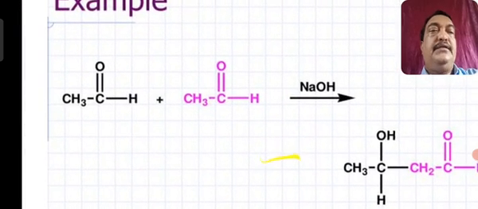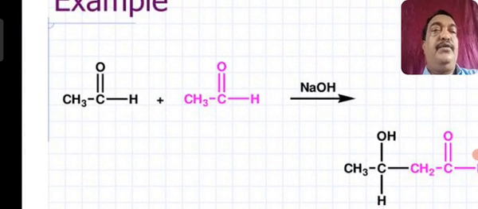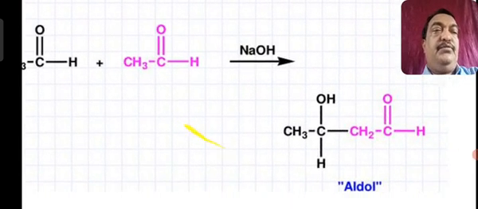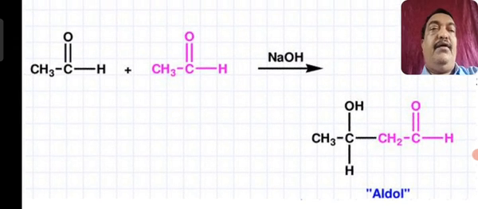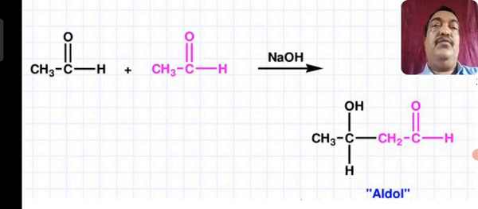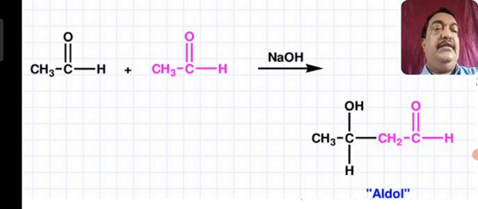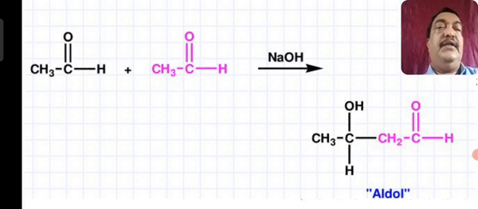Now consider, as I already told you, two aldehyde molecules, for example acetaldehyde, in presence of NaOH. One of the H of the red colored aldehyde CH3CHO is shifted to the oxygen atom of the other aldehyde CH3CHO, that is the black colored one I have shown. That O will become OH and the carbon-carbon link takes place, and whatever the product is, it is called an aldol.